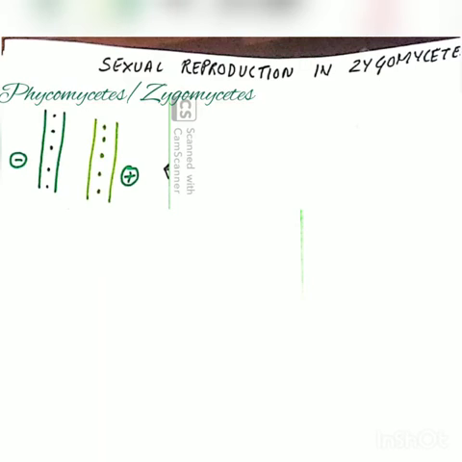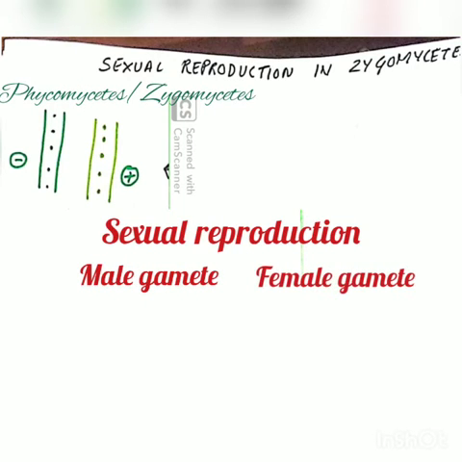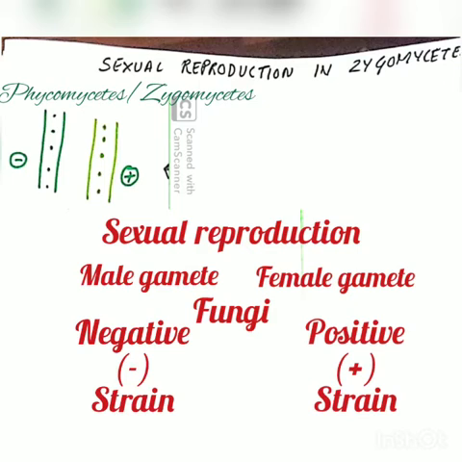Now let us understand the sexual reproduction in zygomycetes. Now in case of sexual reproduction, there are always two gametes involved, one from male and the other from female. But in case of fungi, there is no such specialization of male and female, and instead of male and female, they have negative strain and positive strain.